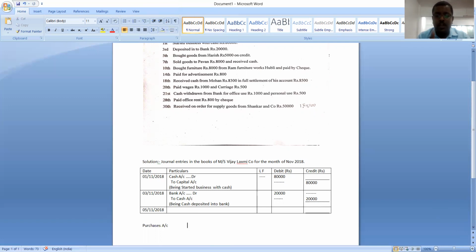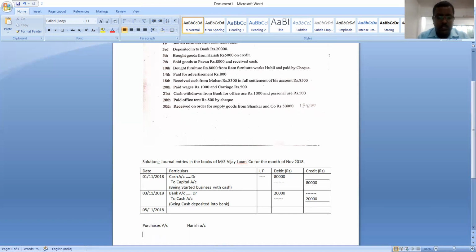I told you, in cash transaction, the person's name is not important. If it comes to credit transactions, the person's name is very important. Since it is a credit transaction, the person account is very important. Who is that person? Harish account. So here two accounts are purchases account and Harish account.